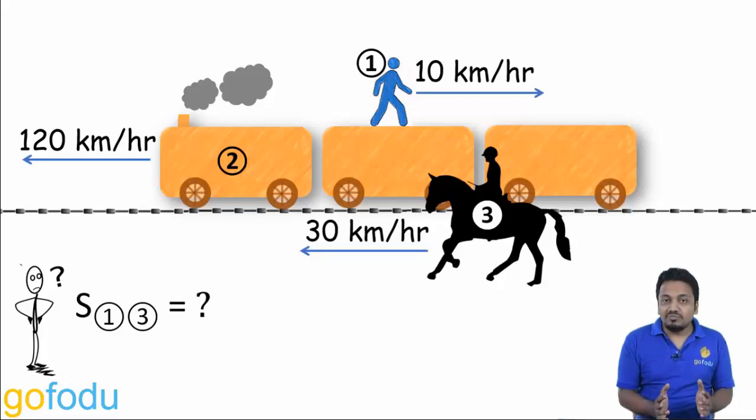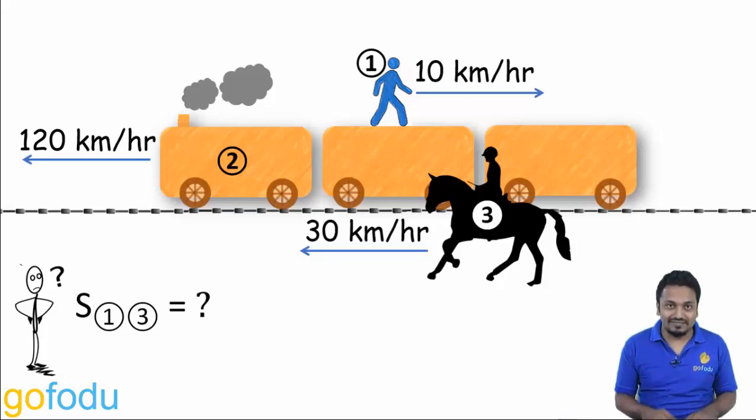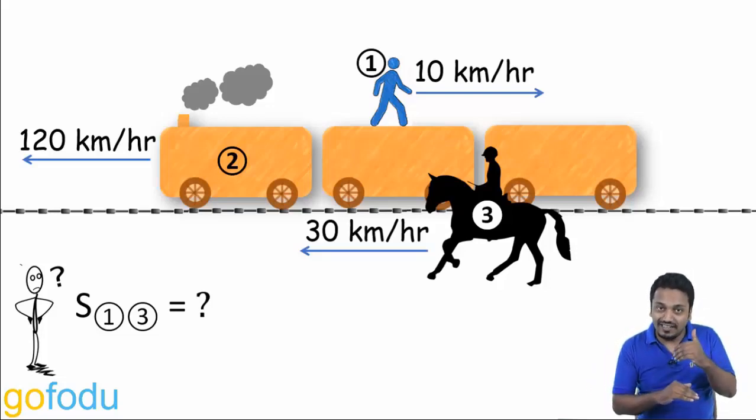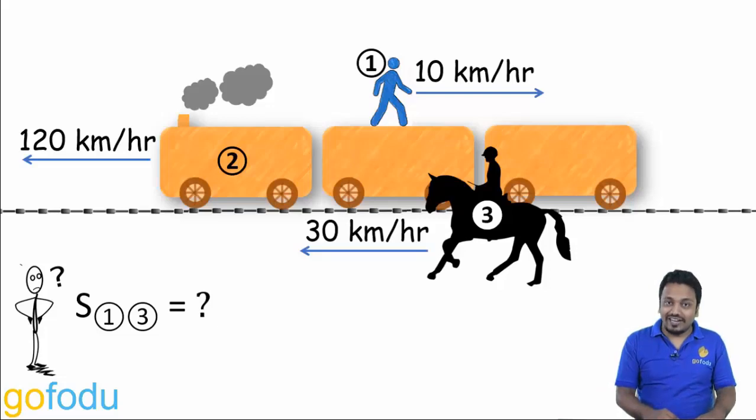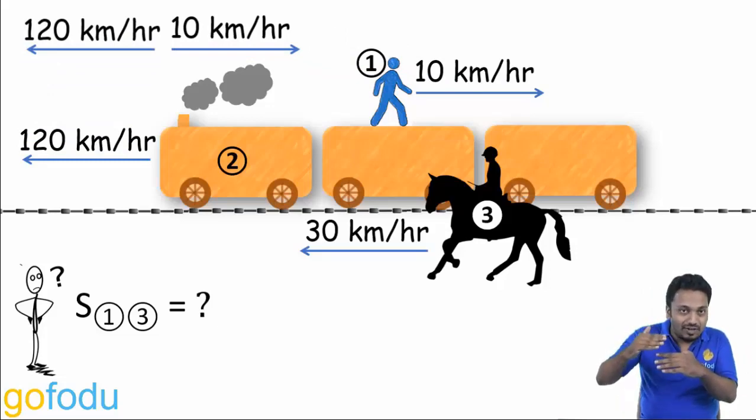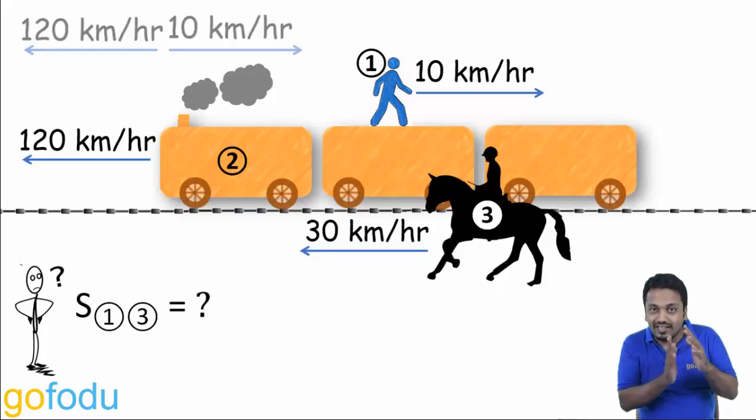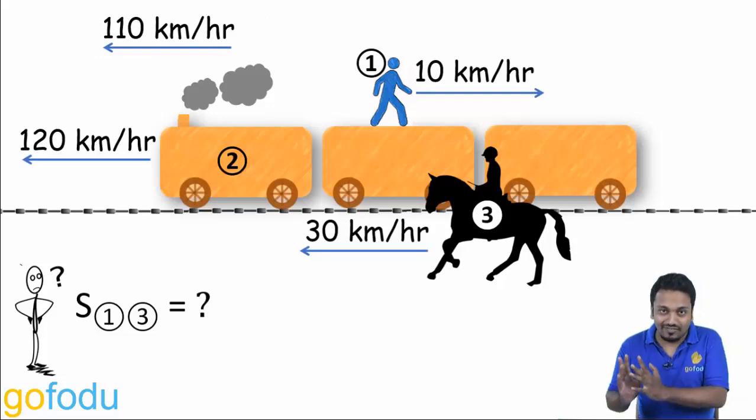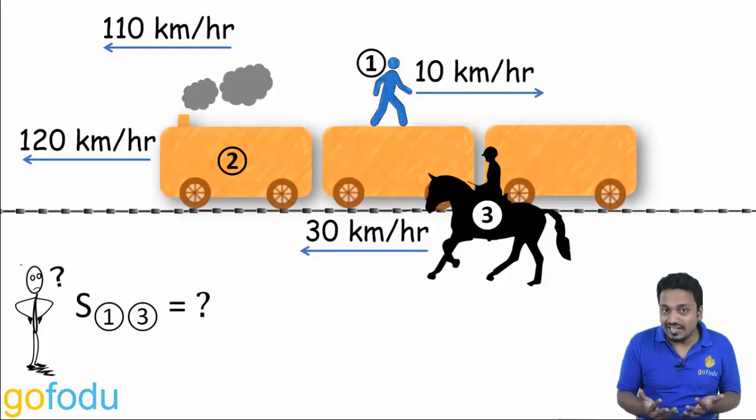The man is moving against the motion of the train, so his speed will resist the speed of the train. It is like a boat being rowed against the current, that is speed upstream. Now the train is running at 120 km per hour towards the left, but the man is running on its top at a speed of 10 towards the right. So overall the man will appear to be going at 110 towards the left. Now, if the man was running in the same direction as the train, we would have added their speeds.